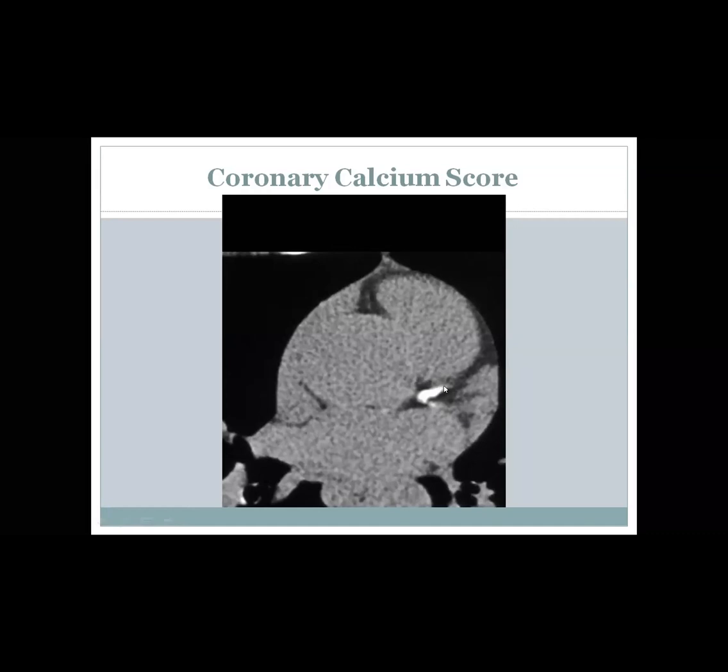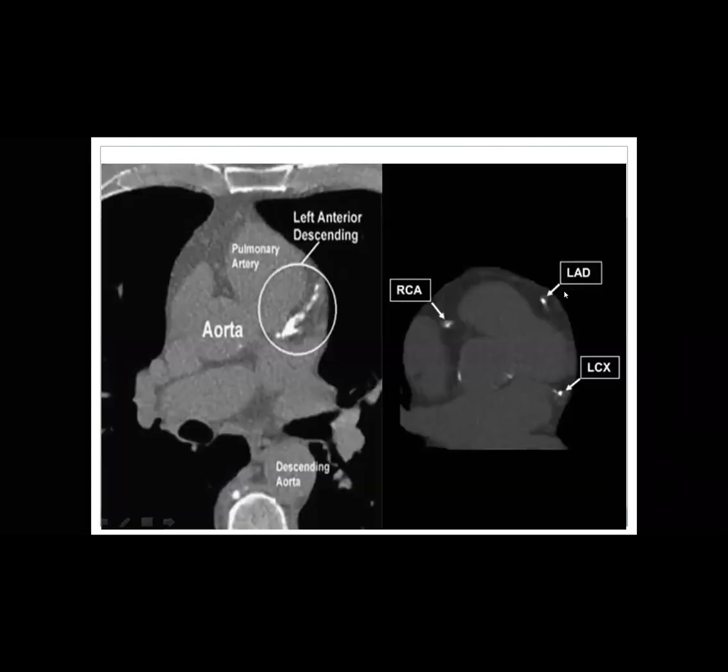So when doing this study and calculating the calcium score, I have the software, I will circle the area and then highlight it. The software will automatically calculate the calcium and give you the number. Is it clear? Go down to the next slide.